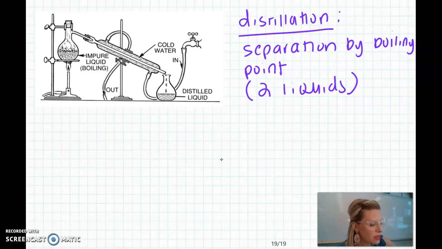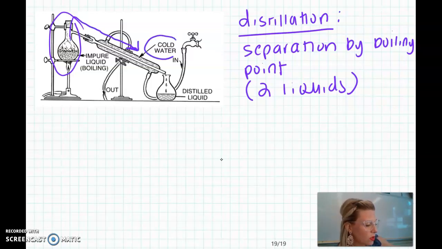What happens is, here's our impure liquid, which is going to be two liquids together. As the first liquid boils, usually one will boil at a lower temperature, it boils out and the gas travels in this direction. In this cooling water tube, the running water causes the gas to recondense and fall into this other separate flask here. We call that the distillate, and it's our distilled liquid.